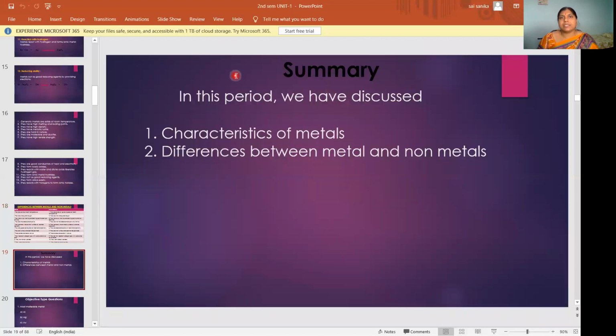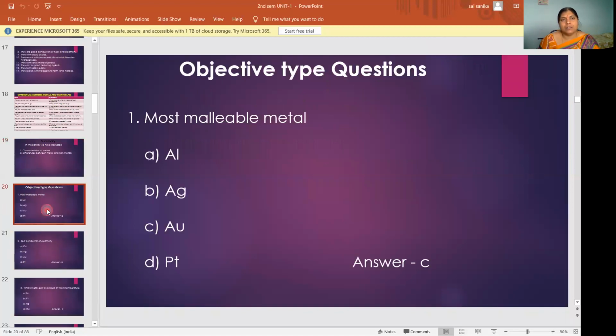So what we have discussed in this period: we discussed characteristics of metals and differences between metals and non-metals. Then we will see some objective type questions, what type of objective type questions you may expect from this topic in your entrance exam. We studied in this class metals, characteristics of metals, and differences between metals and non-metals. Based on that topic only, you'll get the questions.